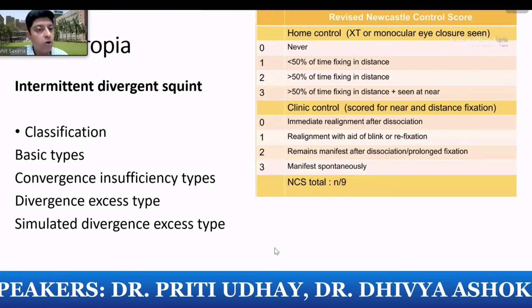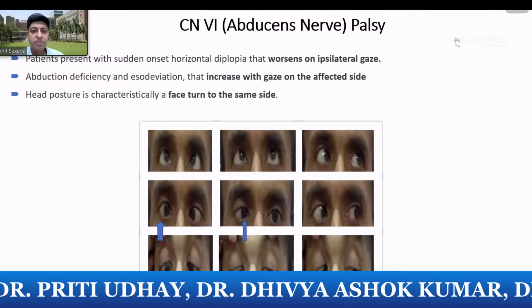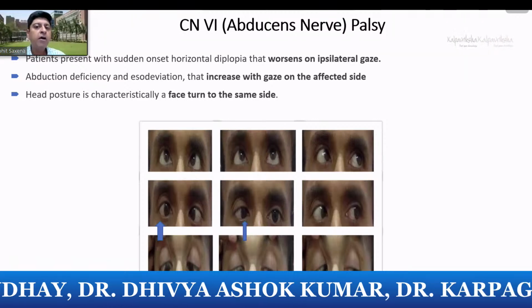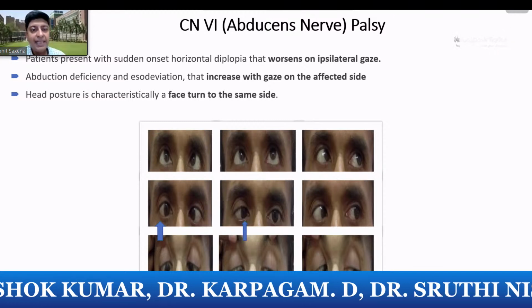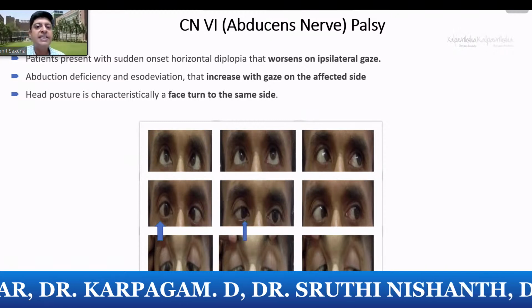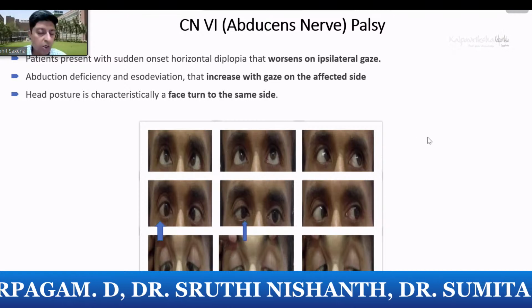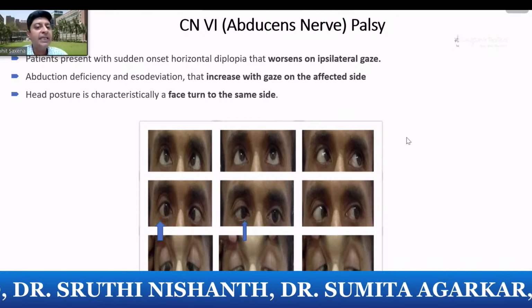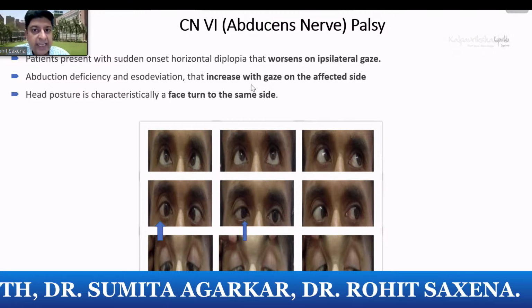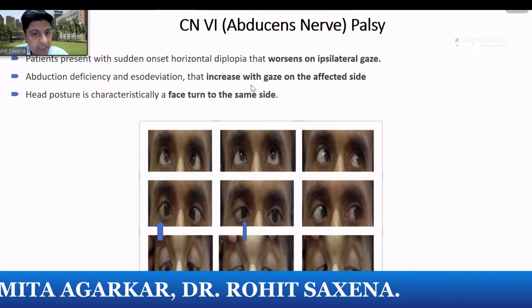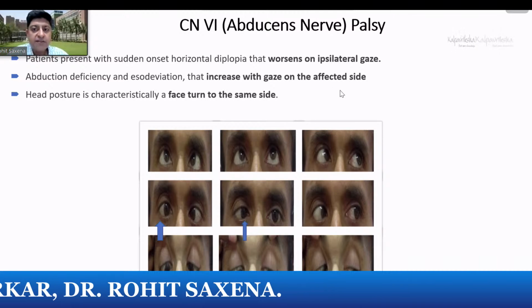So these are comitant horizontal strabismus. We now move on to incomitant horizontal strabismus. The most common would be a lateral rectus palsy or a sixth nerve palsy. It could be acquired or congenital, most commonly acquired. Like I mentioned, they will increase in a particular gaze. That's why incomitance, the increase is in the gaze of the affected side.